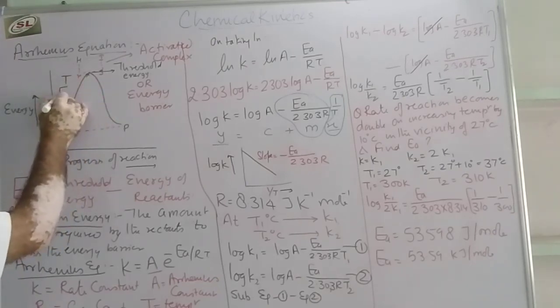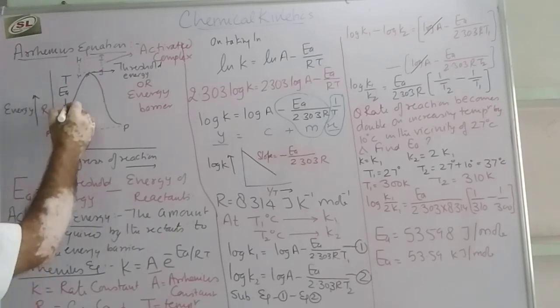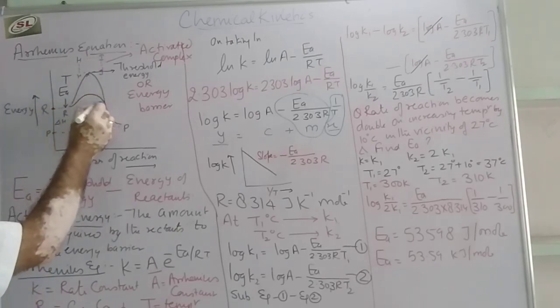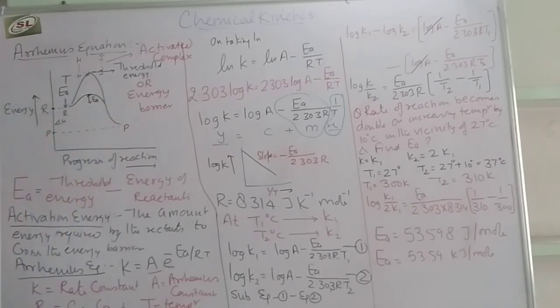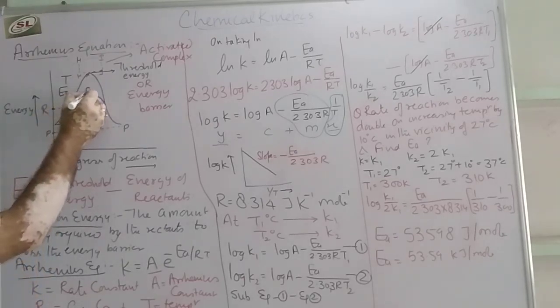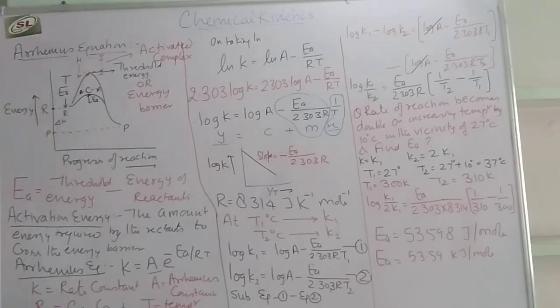First the activation energy is like this. In presence of catalyst, the activation energy becomes small. Why? Because when we take catalyst, intermediate can form easily. Intermediate forms quickly. That's why the activation energy decreases.